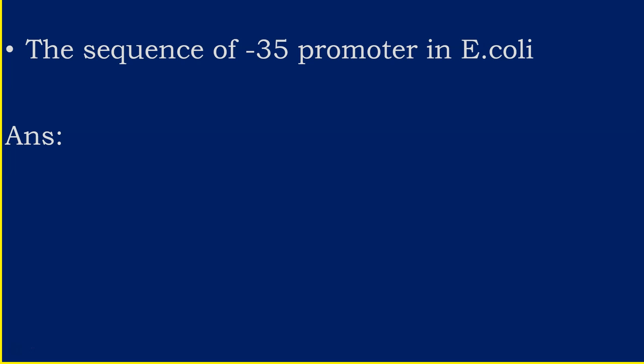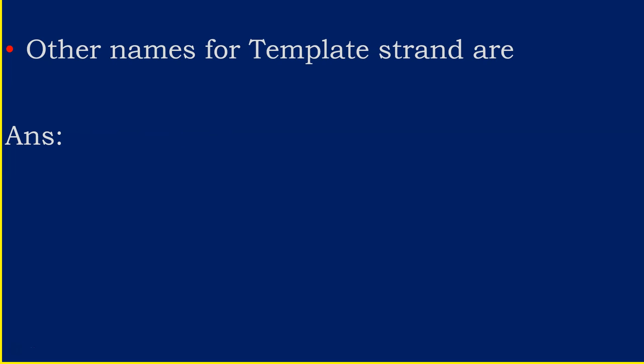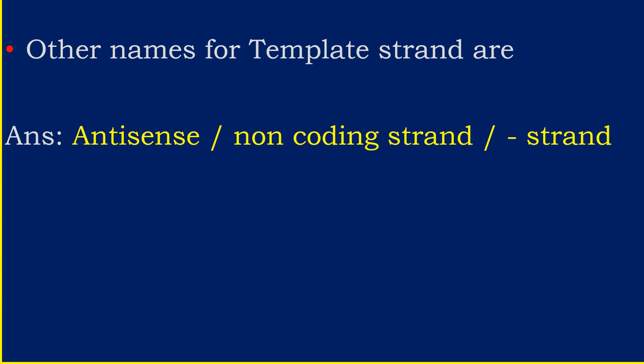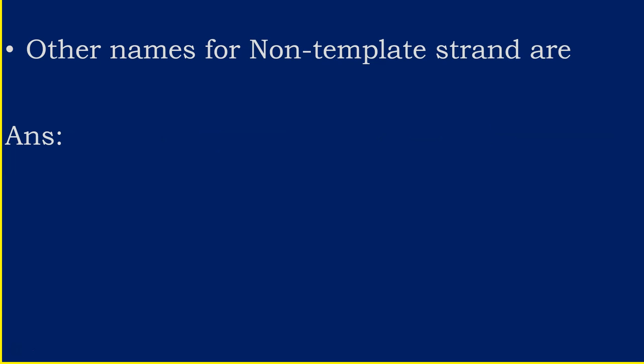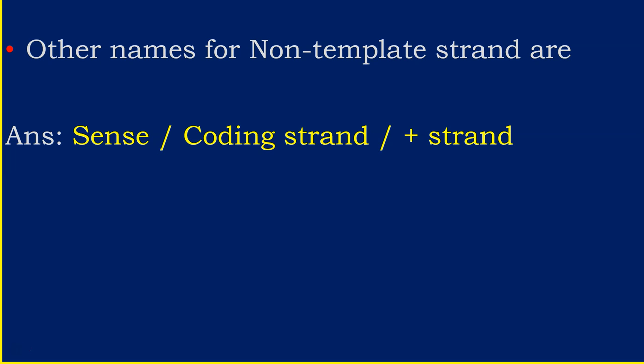The sequence of the -35 promoter in E. coli is TTGACA. Other names for template strand are: the template is also known as antisense strand, non-coding strand, or minus strand. The other names for non-template strand are sense strand, coding strand, or plus strand.